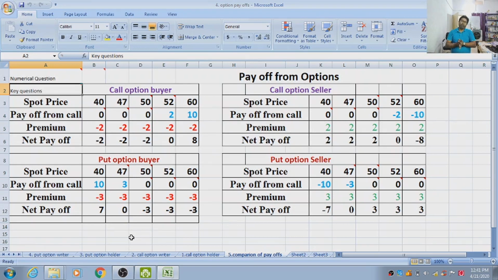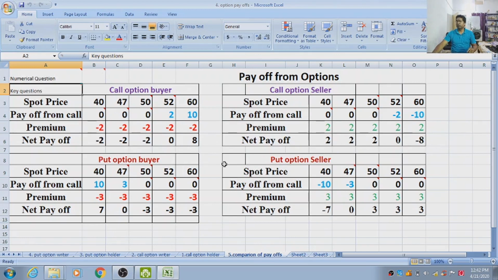So we have to concentrate to calculate net payoff of buyer only. We can calculate seller similarly by entering the value. If buyer gains, then seller loses.